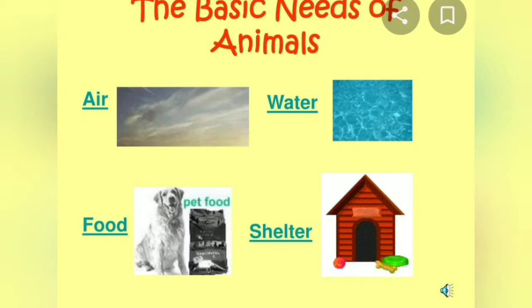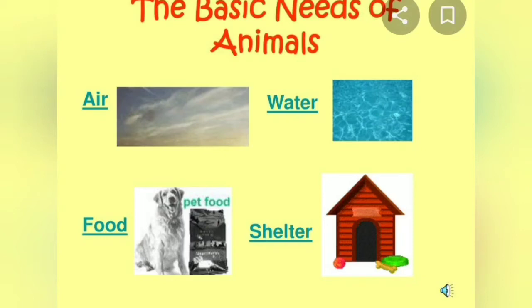There are some basic needs of human beings and animals, and these basic needs are air, water, food, shelter, and clothing. We need air for breathing. We need water for many purposes, for example, cleaning, cooking, bathing, watering plants, etc. We need food.